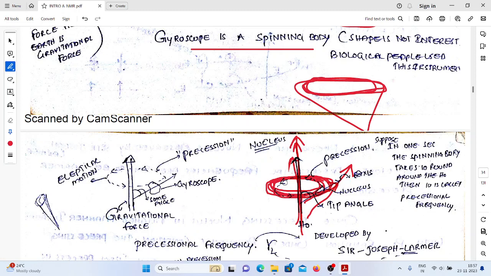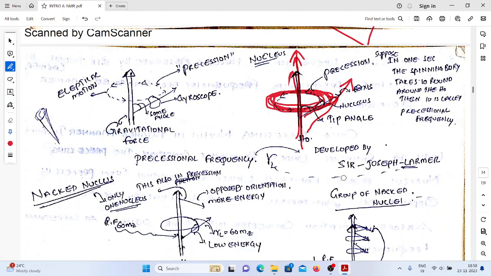Precession means what? Whenever a spinning particle is placed in the external magnetic field, the spinning particle will take a parallel orientation with the direction of the external magnetic field and continue its rotation in an elliptical pathway. That phenomenon is commonly called precession. The phenomenon was given by Sir Joseph Larmor.